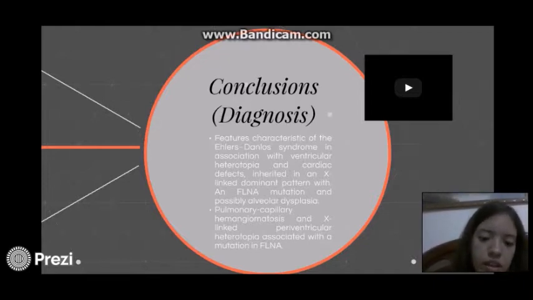And it was also found that she had a pulmonary capillary hemangiomatosis. This is like the anatomical diagnosis, and it was X-linked. And she also had periventricular heterotopia associated with a mutation of the gene FLNA. And finally, we have a video explaining what is pulmonary capillary hemangiomatosis.